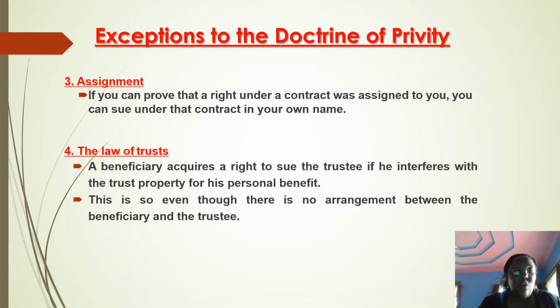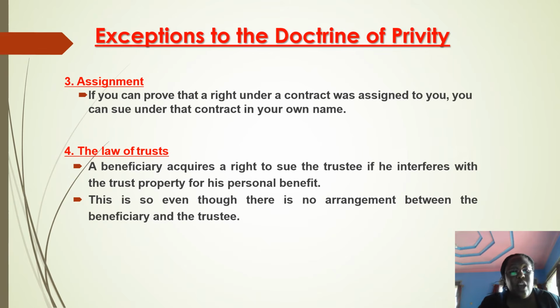Now, with respect to the law of trusts, you find that where there is a trust, a beneficiary, someone who's benefiting from this trust property, can sue the trustee if the trustee is misusing the land or the property, even if the beneficiary was not party to the original trust deeds and all those things.